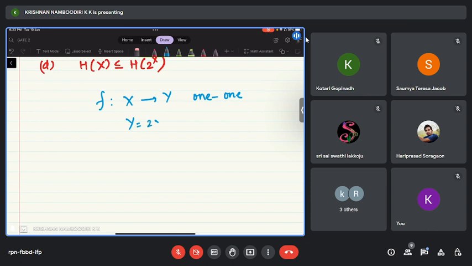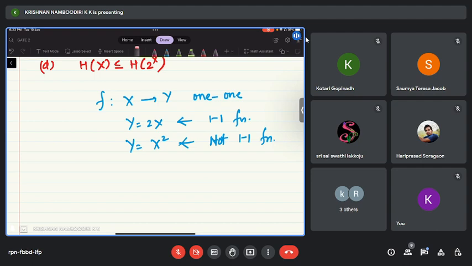y equal to 2x is a 1 to 1 function, but at the same time, y equal to x square is not a 1 to 1 function, if x takes values -1 and +1. Agree? It depends upon the domain of x as well.